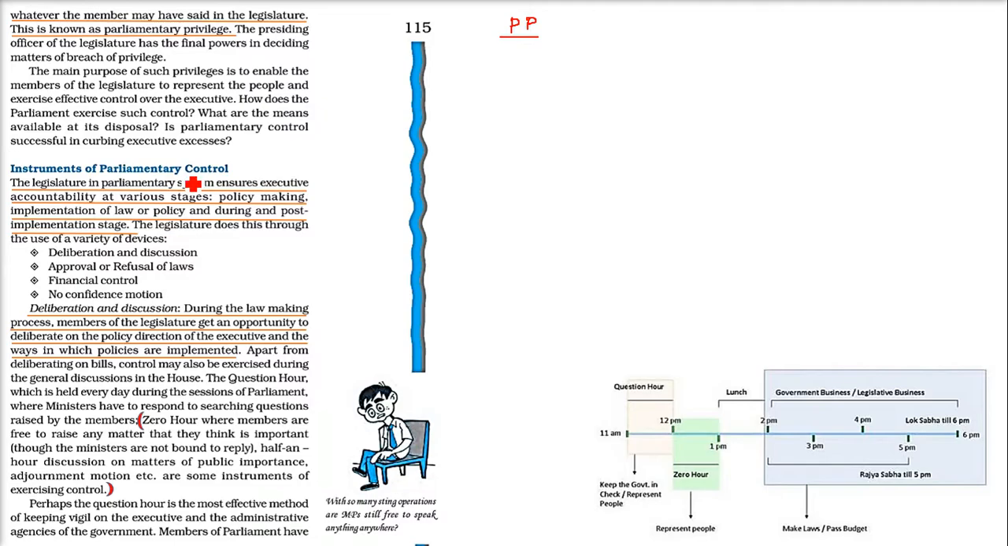So there are various instruments of parliamentary control, and the legislature in a parliamentary system ensures that the executive is held accountable at different stages. That is, whether they are making policies or implementing laws or policies, at the pre-implementation stage and the post-implementation stage, at all stages the executive is under the control of the parliament. And what are the ways? Deliberation and discussion, approval or refusal of laws, financial control, and the no confidence motion.